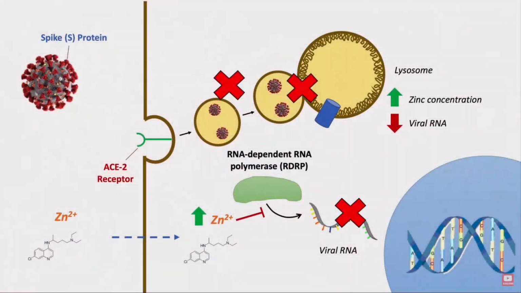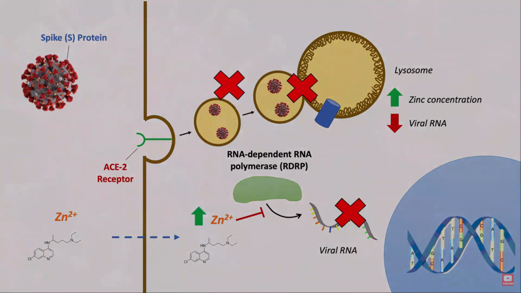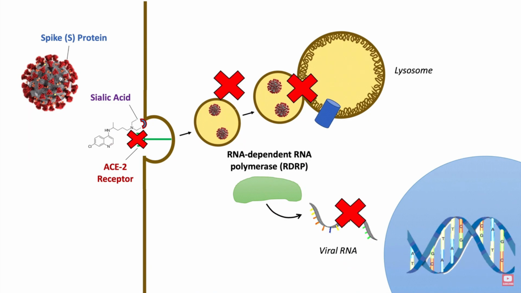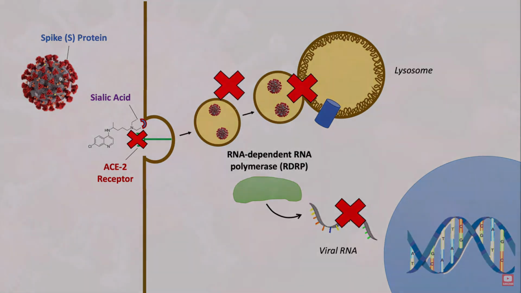Chloroquine is a zinc ionophore. That means it allows the influx of zinc into the host cell that blocks the replication of the virus by inhibiting RNA dependent RNA polymerase. Chloroquine also binds to sialic acid. Sialic acid facilitates attachment of S protein with ACE2 receptors. So chloroquine prevents attachment of S protein with ACE2 receptor and prevents viral entry into the host cell.